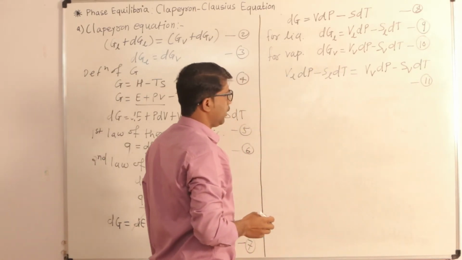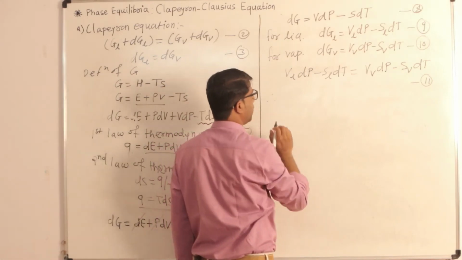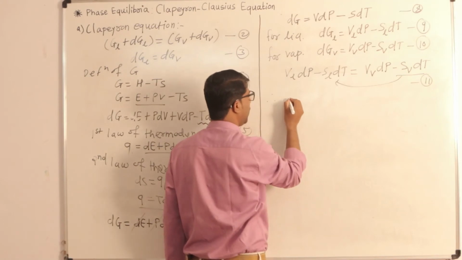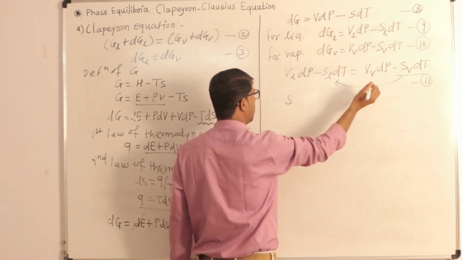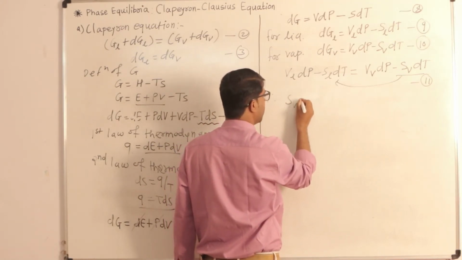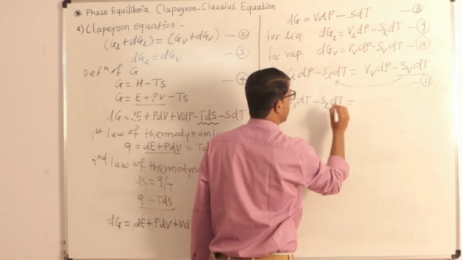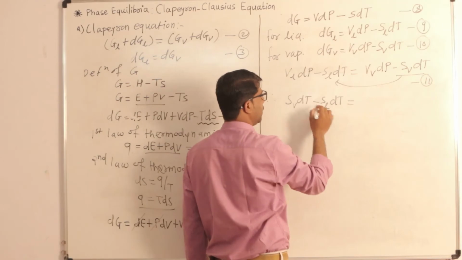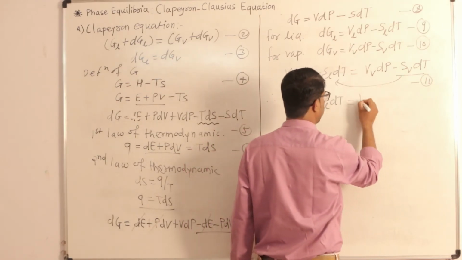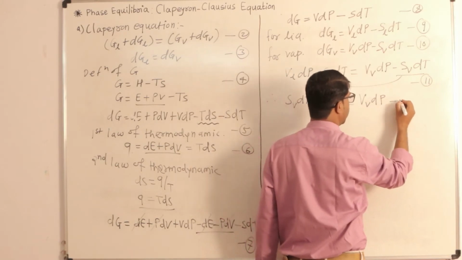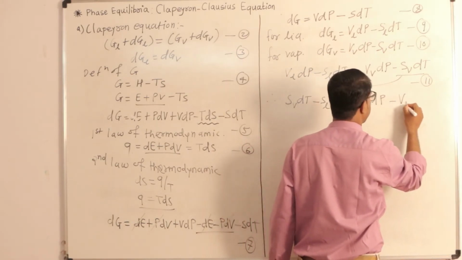Now we will make some rearrangement. This term we transfer to this side, then the negative term becomes a positive term: S vapor dT minus S liquid dT, which is equal to, now this term gets transferred to this side, then we will get V vapor dP, and this positive term becomes minus V liquid dP.